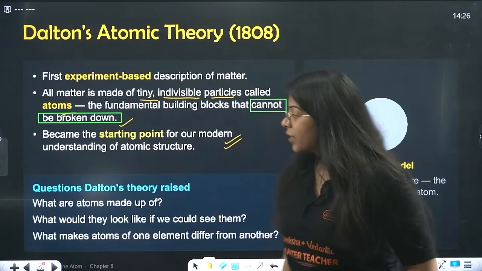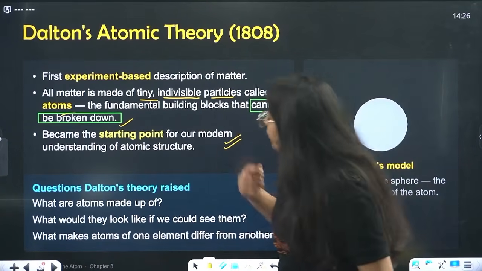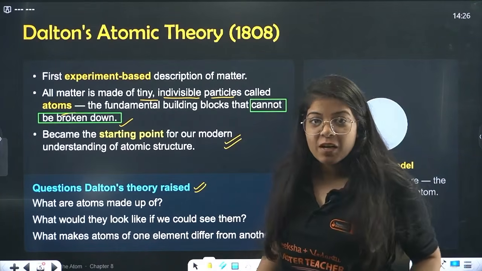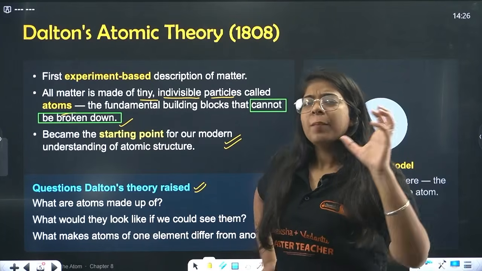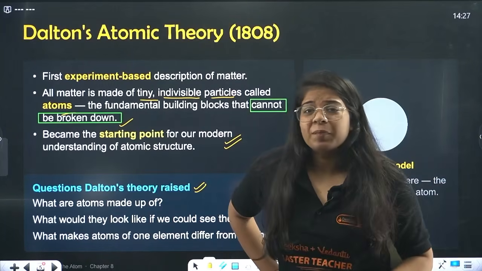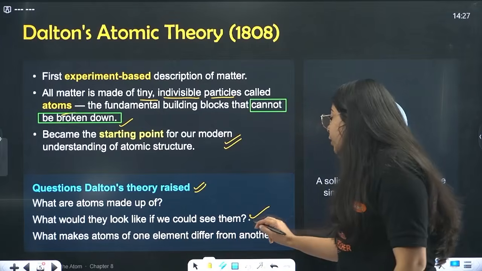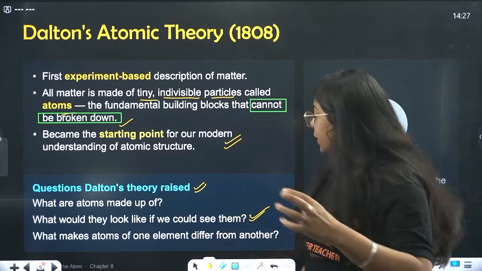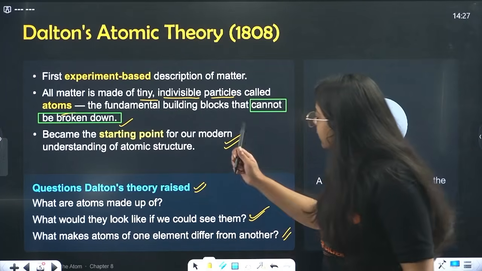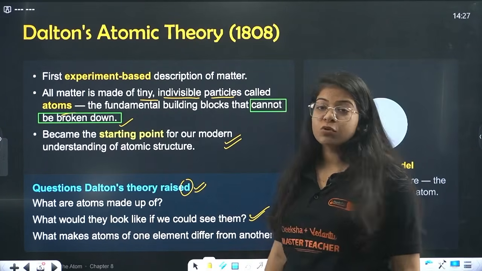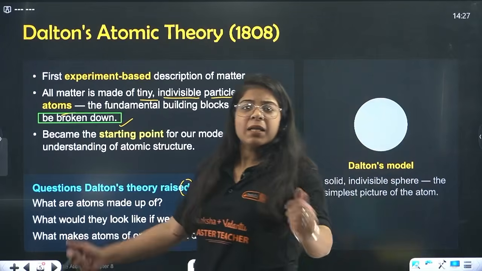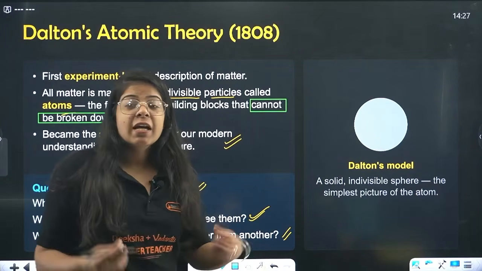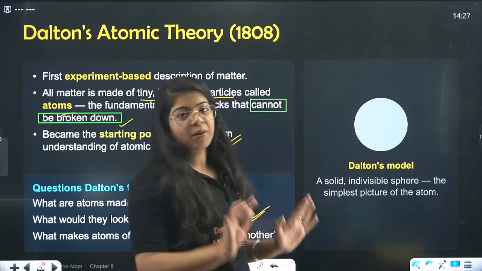Okay. Now beta, Dalton said all this. Now this theory of course raised so many questions. What are atoms made up of? I call it the smallest unit, but I can still ask, what is this made up of? What would they look like if we see them? What makes atoms of one element differ from another? Why does this yellow color look like this but this blue color looks like this when they are made up of simply atoms? Then why are they different? Why am I different? That's the question that was raised after Dalton's atomic theory.